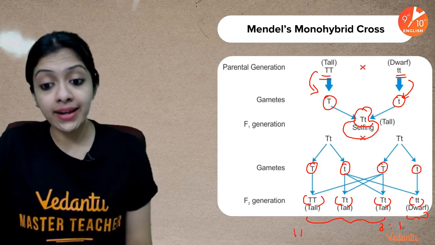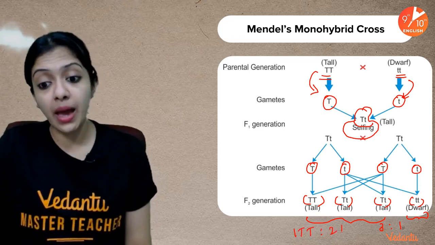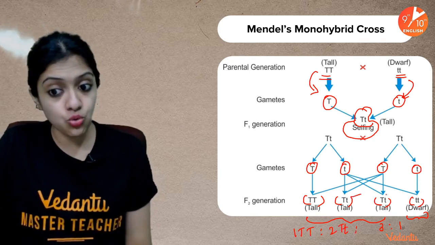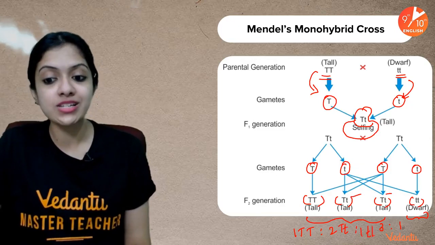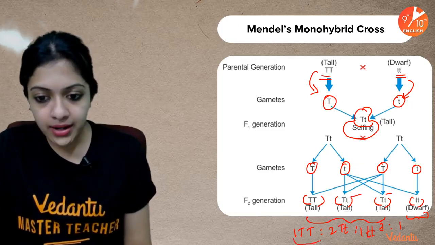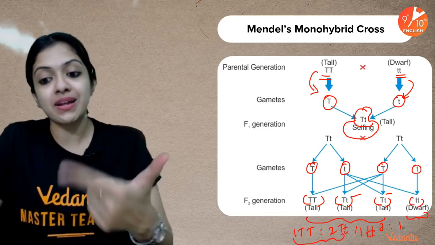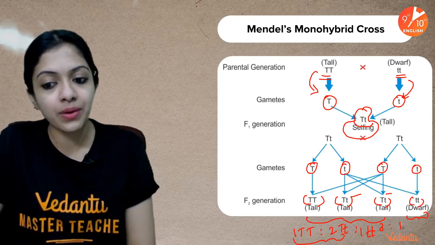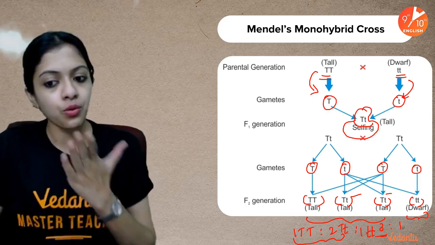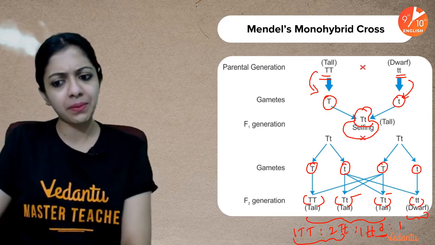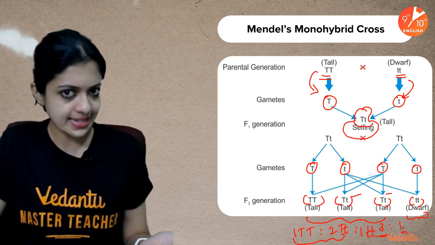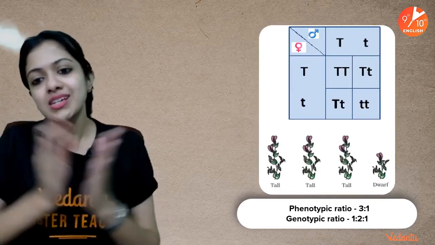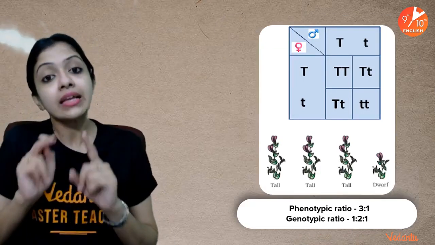It is 1 capital T is to 2 capital T small t, because it's 2 of them, is to 1 small t small t. This 1 plus 2 together express the tallness. And that is why 1 plus 2 becomes 3 when it comes to the phenotype. Whereas 1 small t, even phenotypically, is just 1, obviously, right? Because it's recessive. So this can be expressed in what we call the Punnett Square.